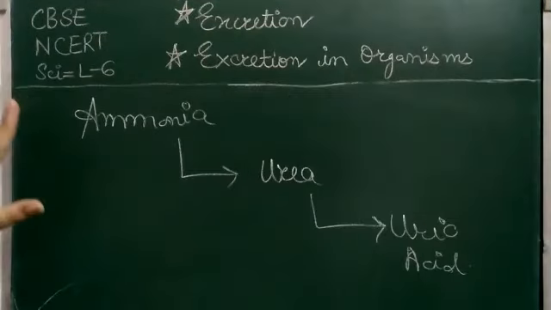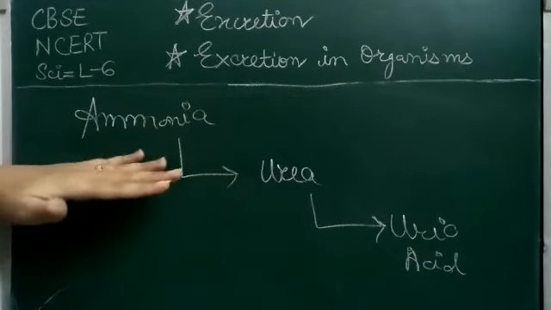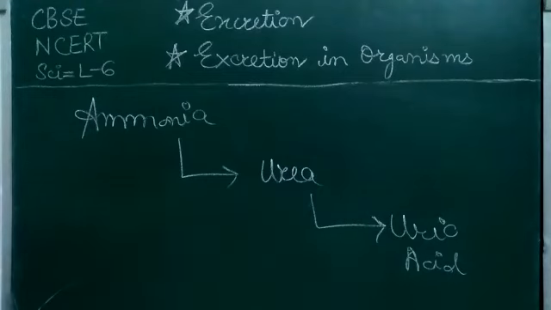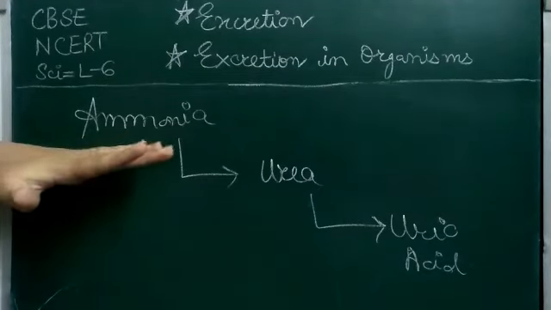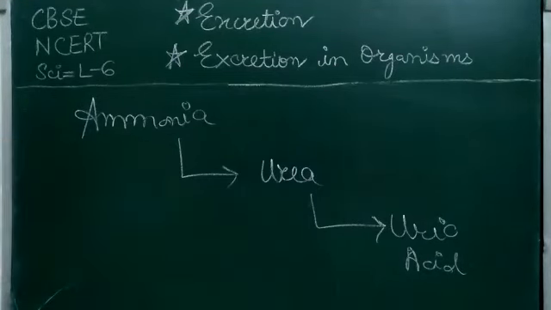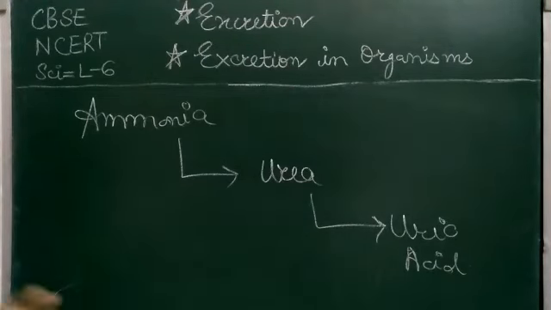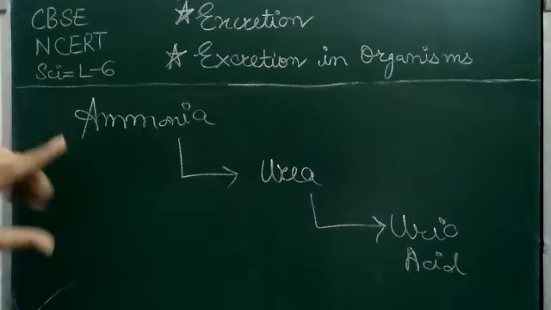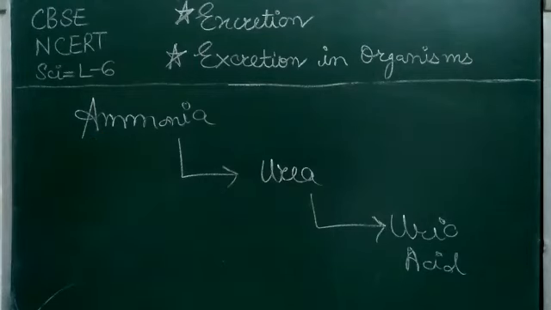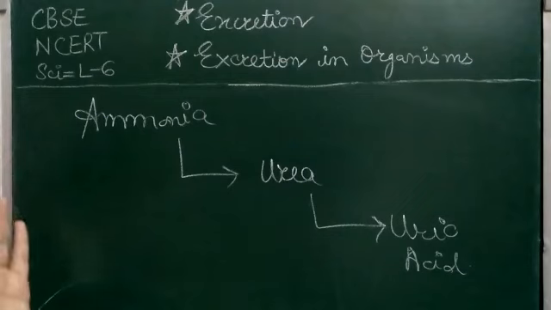Now, what are ammonia, urea, and uric acid? Ammonia is actually a waste in our body, but it is of high toxic level. Its toxic level is so high that it can be harmful for our body, and only those animals can excrete ammonia who have a lot of water, like aquatic animals who live in water.